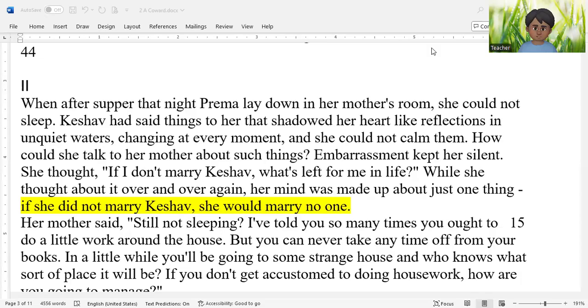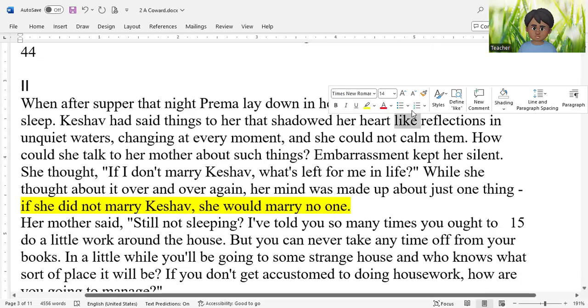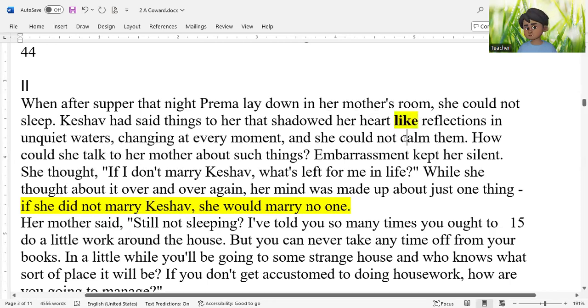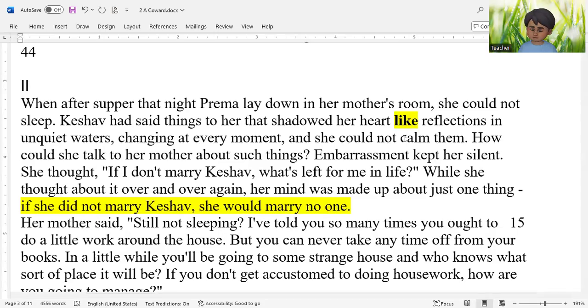Now, in your note copy, note down about this word like. Let me explain you. Like is a figure of speech known as simile. Simile is a figure of speech. What is a figure of speech? A figure of speech is any word that makes writing in literature beautiful, something that decorates literature. Read here. Keshav had said things to her that shadowed her heart like reflections in unquiet water.